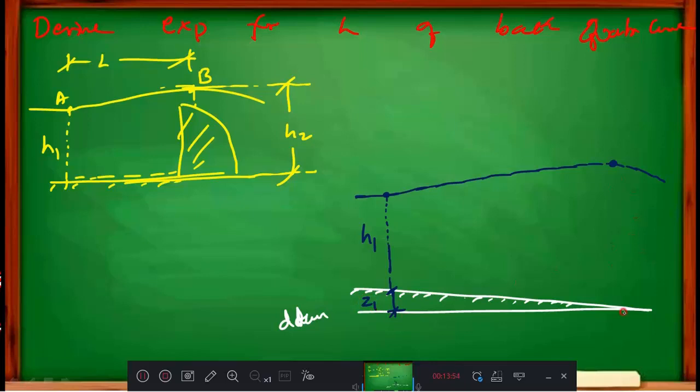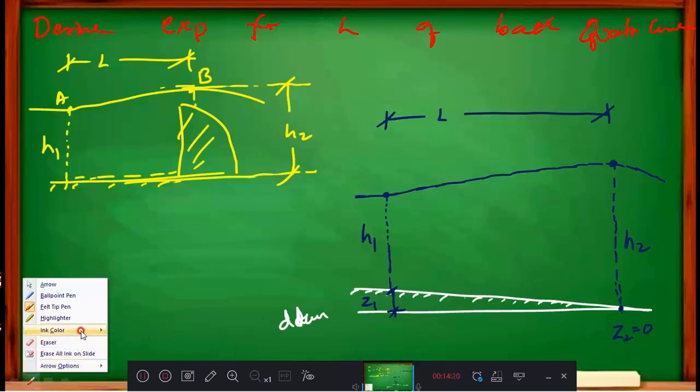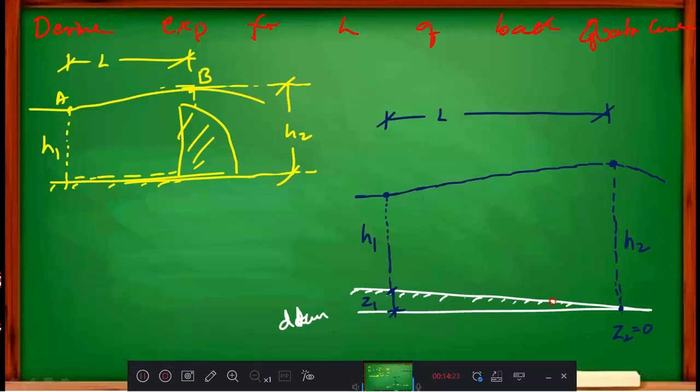Okay. And here I am going to consider the datum drawn at that particular point, therefore this is your H2 and Z2 is 0. In that way I considered. Now the distance between these two is a length L. Now very important, this is your S0. S0 is the bed slope.